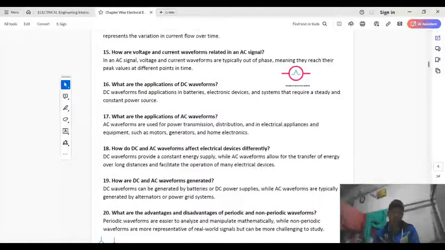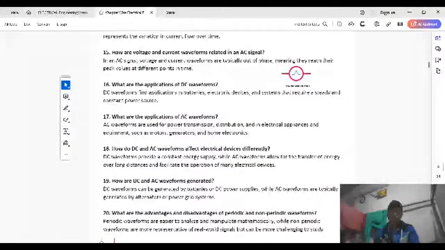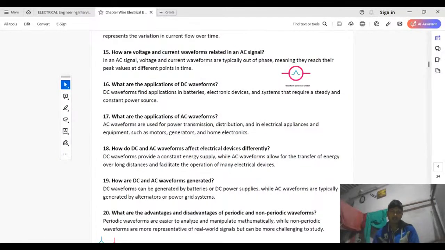Voltage and current waveforms are typically out of phase, meaning they reach their peak values at different points in time.